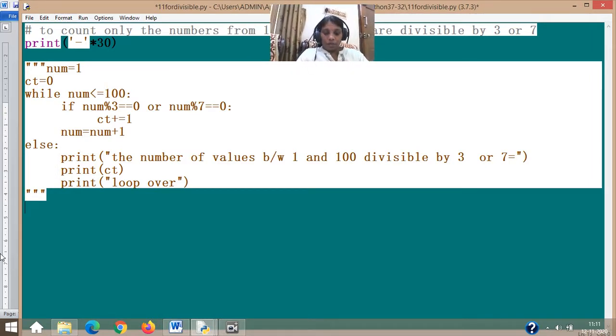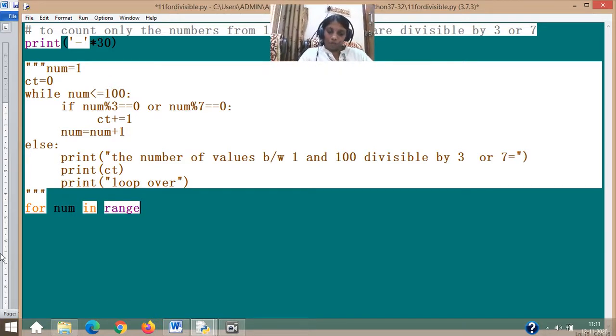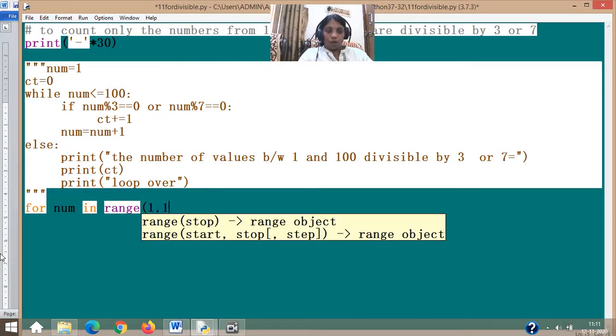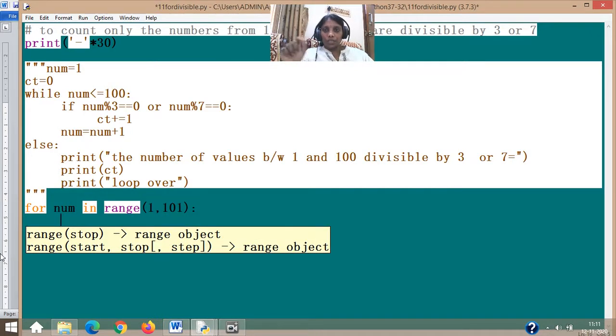I don't want it to start with num equal to 1 because my for loop can directly take our consideration into for i in range. Let me just put my laptop properly. For i in range, 1 to 101. Why am I taking 101 and not 100? Because we should reach till 100. So 101 is extra I have added.